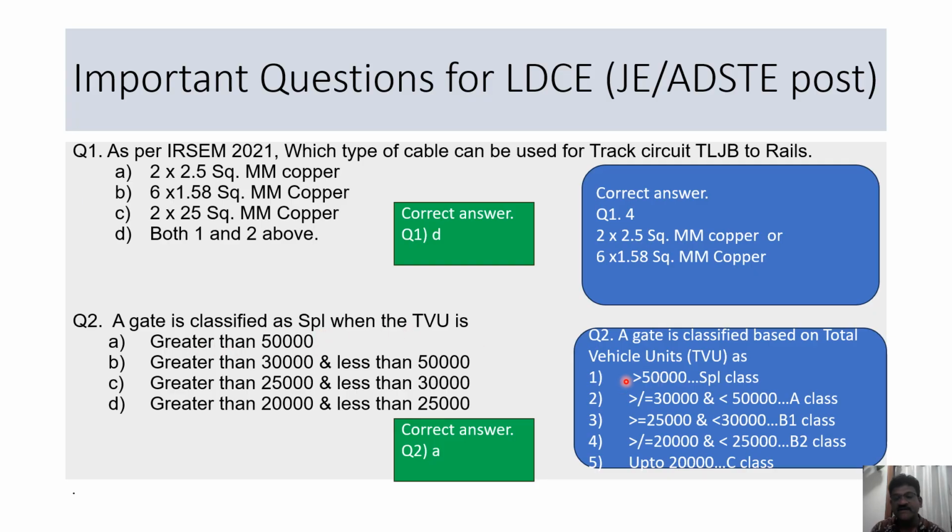If it is from 30,000 to 50,000, then they are termed as A class. If it is 25,000 to 30,000, B1 class, while B2 class is 20,000 to 25,000. If it is less than 20,000, these gates are termed as C class gates.